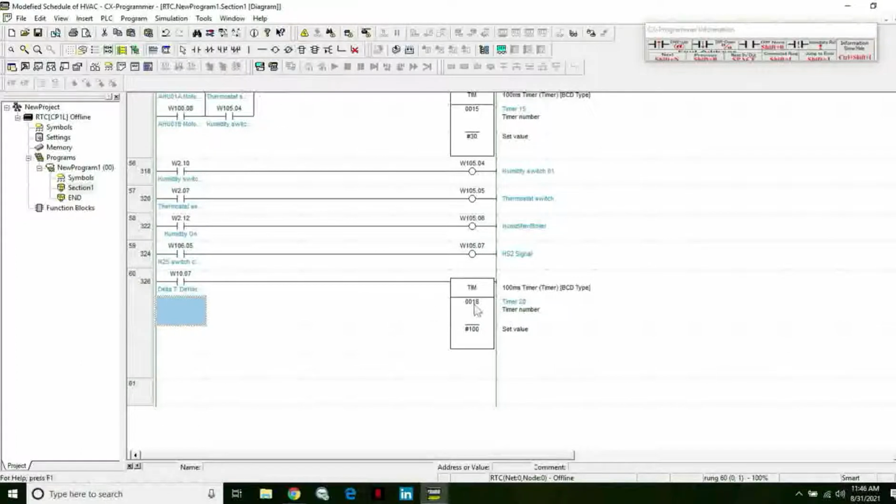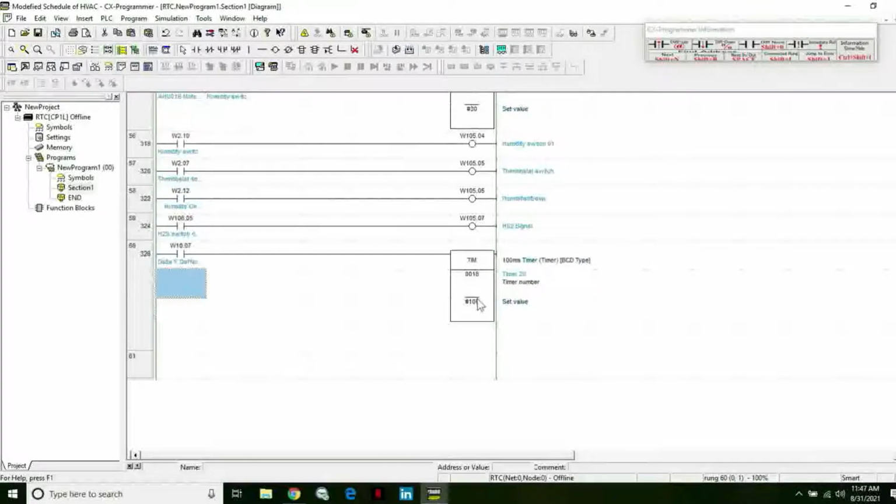If I set the time here as required for a higher capacity chiller, a bigger unit of machine, let us say 4 hours, and the difference does not change within the period of 4 hours, if the delta T is still outside the range within that 4 hours, we'll count the error of the delta temperature.